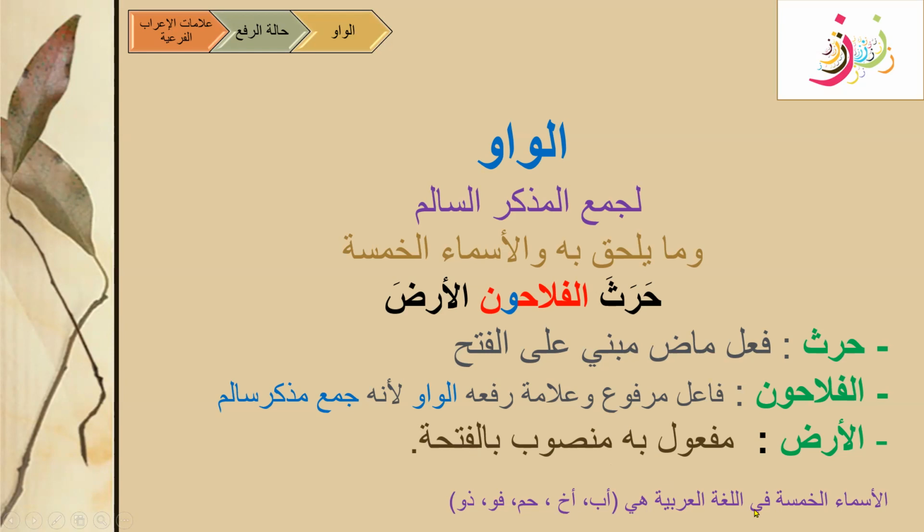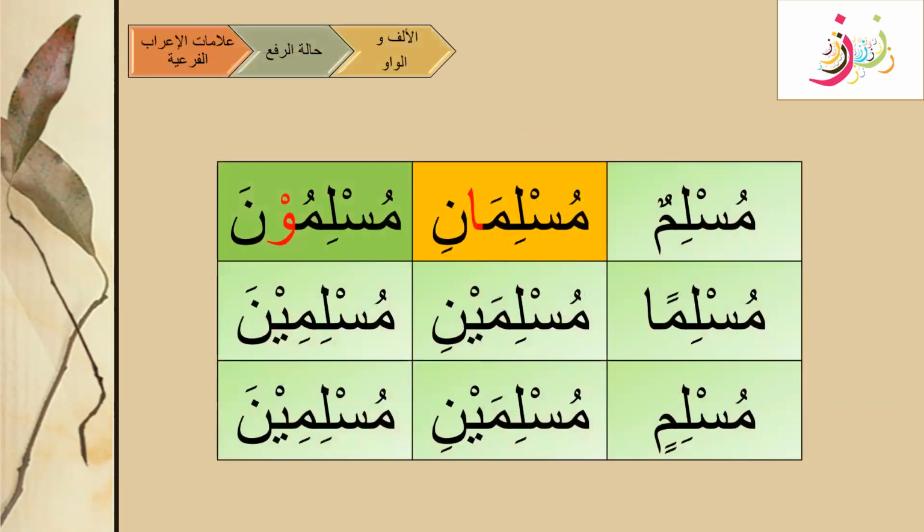And we know that asma al-khamsa in Arabic here, abu, akhu, hamu, fu, dhu, these are also having an i'rab far'iyya, and that is waw, or the other signs that we are going to learn, inshallah. Let's look at this chart here: Muslimun, Muslimani, Muslimuna. Here we can see these alif for the musanna and waw for the jam'. These are the i'rab alamat far'iyya for showing us the rafa' states other than dhamma.